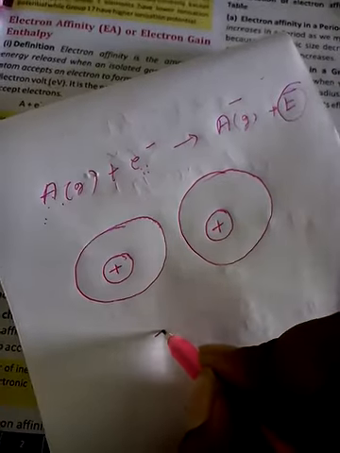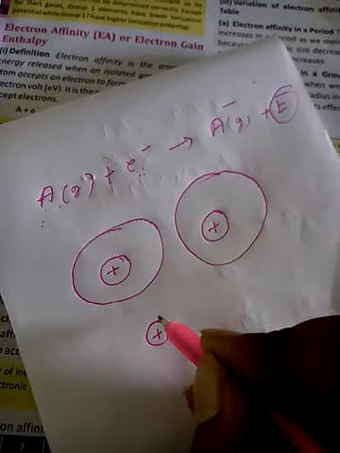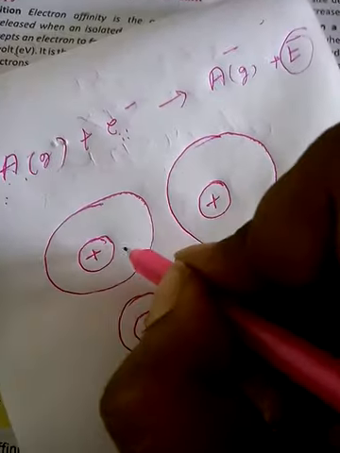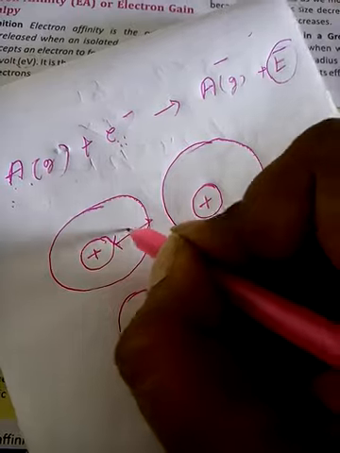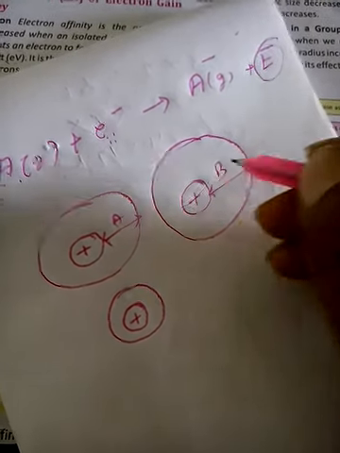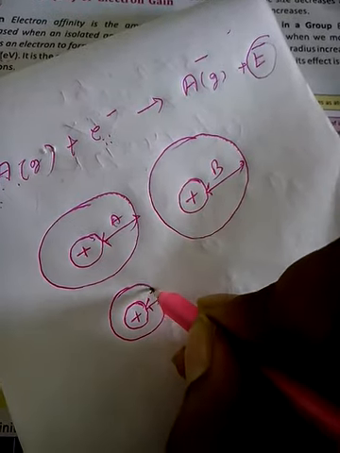Now another I am drawing, this is the nucleus, and this is the distance of the outermost orbit. I am marking them as A, B, and C.